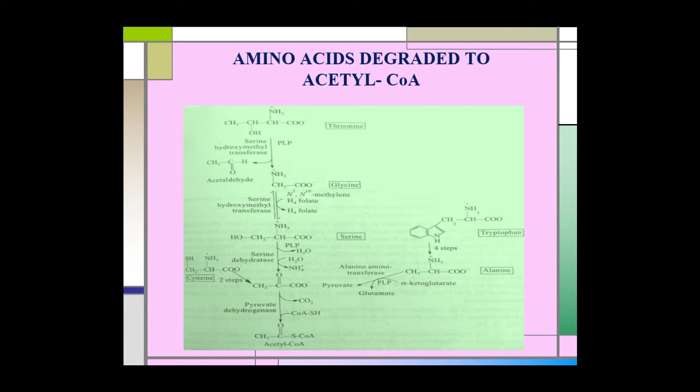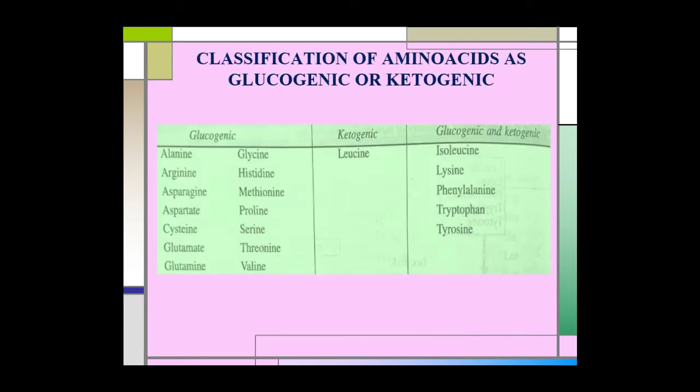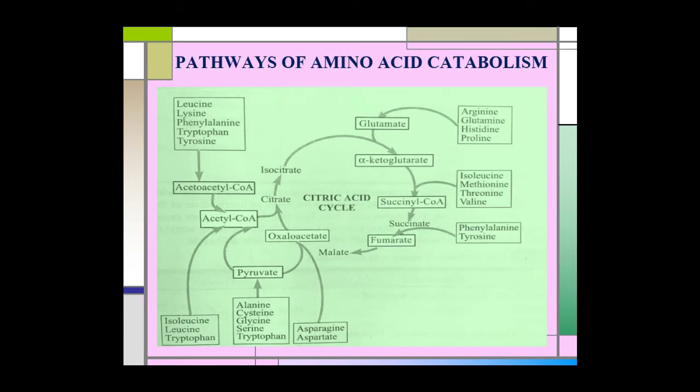Now in this lecture we will study only those amino acids that are degraded to acetyl coenzyme A, and 10 amino acids come under this category. Let us once again see this pathway. The first five are alanine, cysteine, glycine, serine, and tryptophan.